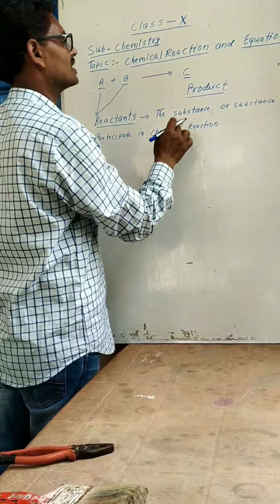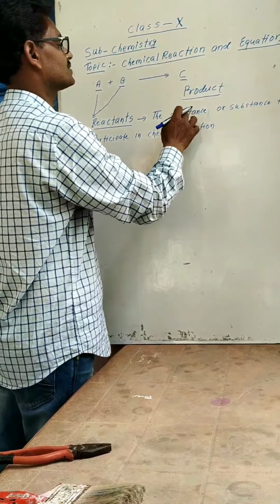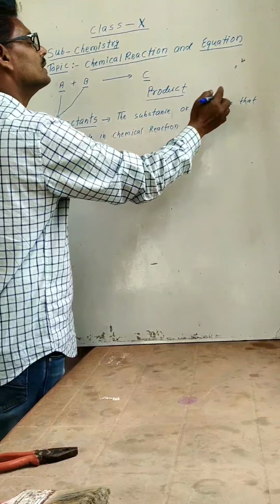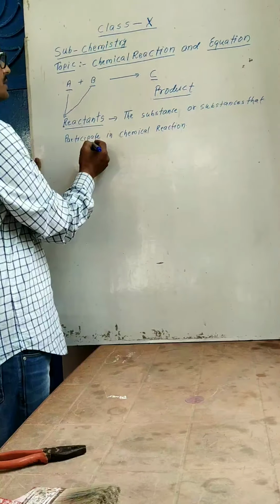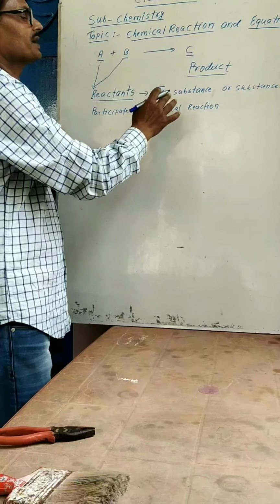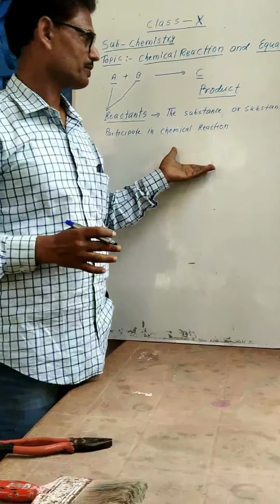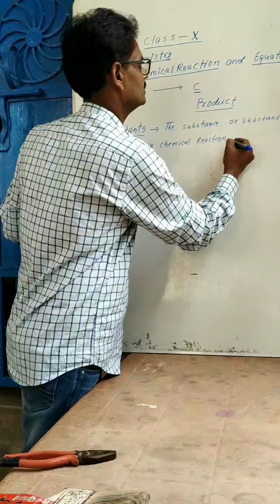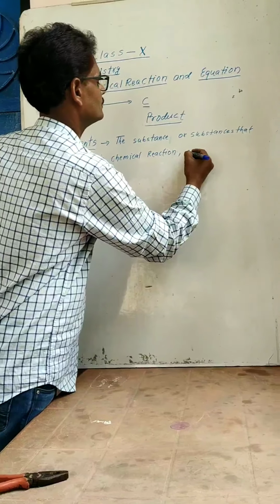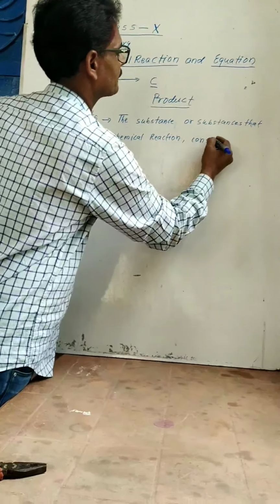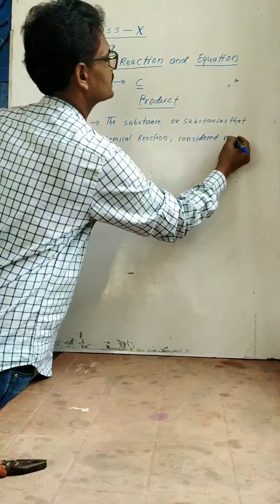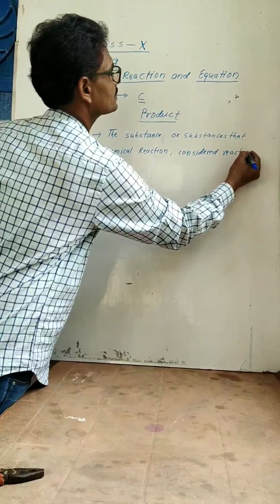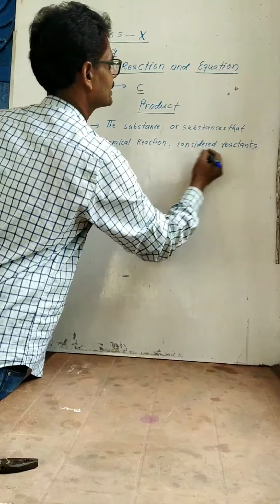The substances that participate in a chemical reaction, जो chemical reaction में participate करता है, are considered reactants. उसको हम लोग reactants कहते हैं.